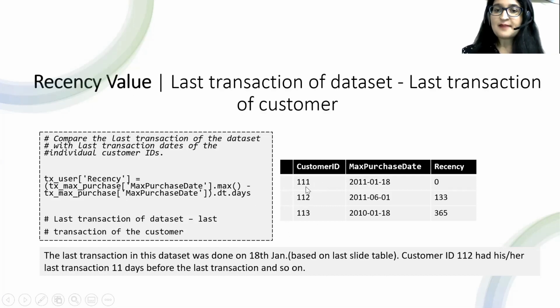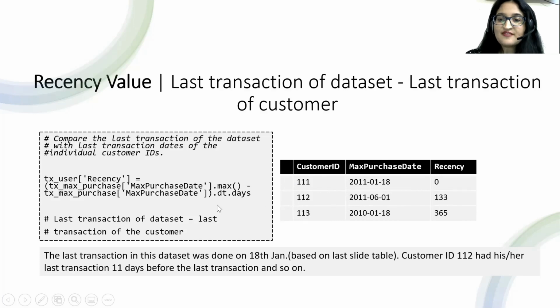We are subtracting each individual customer's maximum date from it. For example, for customer 111, we subtract his maximum purchase date from 18 Jan 2011, which is the maximum purchase date for the entire table, and it happens to be the same. So the score will be 0. For 112, we subtract 1 June 2011 from 18 Jan 2011, and the difference we are getting is 133 days, and for 113 we are getting the difference as 365 days.